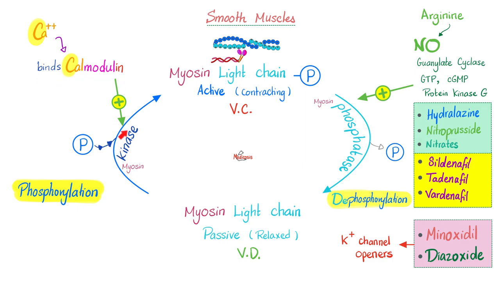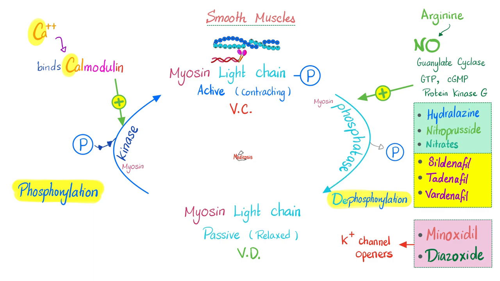The myosin kinase is an enzyme that adds phosphate to myosin. Now the myosin light chain is phosphorylated, which means active. But before adding the phosphate, the myosin light chain was without phosphate, i.e. passive and relaxed and dilated. But once you phosphorylate the myosin light chain, it becomes active, which means contracting and constricting. So that's how you contract your smooth muscle.